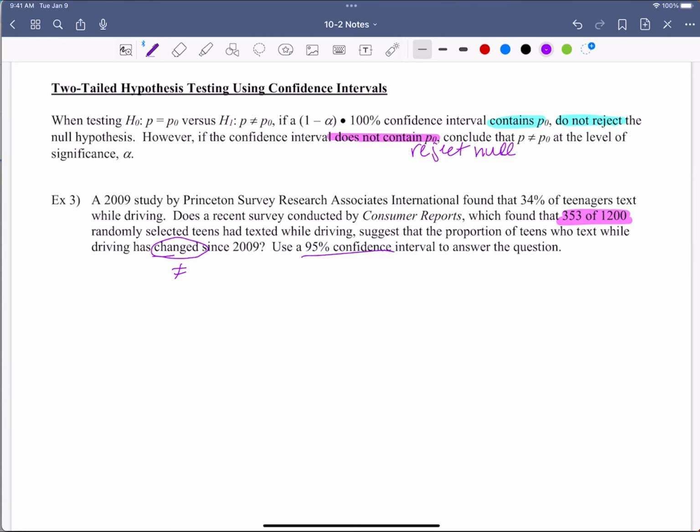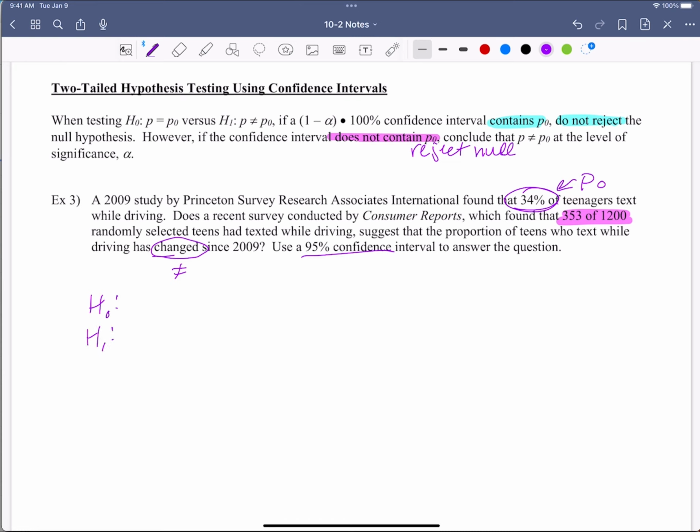Now, is there a level of significance here? No, but we're looking at a 95% confidence interval, so basically we're looking at the same thing, right? 0.05 level of significance, or 95% confident. And here's my 34%. That's how I know that's my p naught. That's what we're starting with, and we're determining if it has changed with the new one. Okay, so let's lay it out. The first thing we want to do is lay out our null hypothesis and our alternative hypothesis.